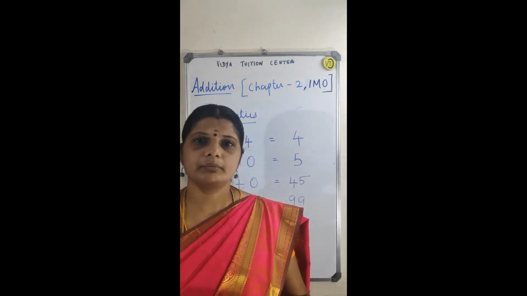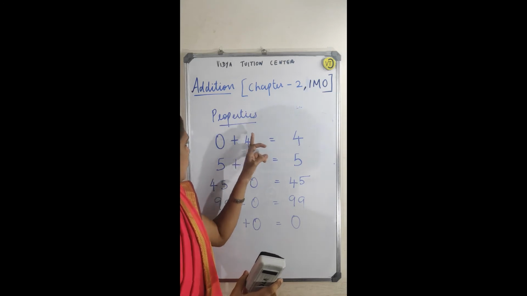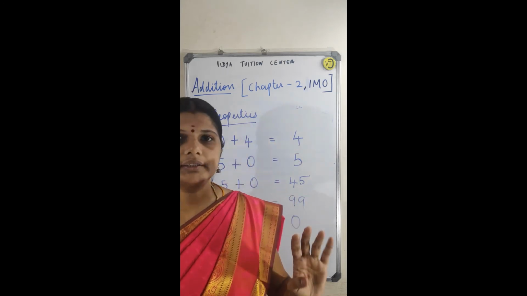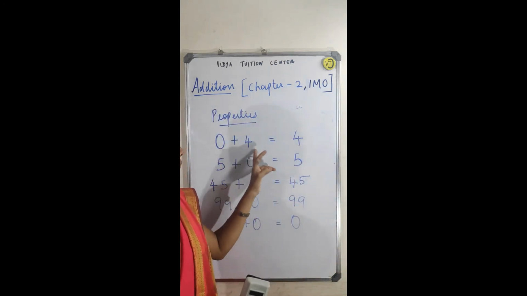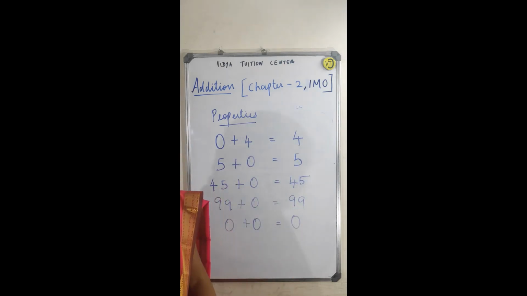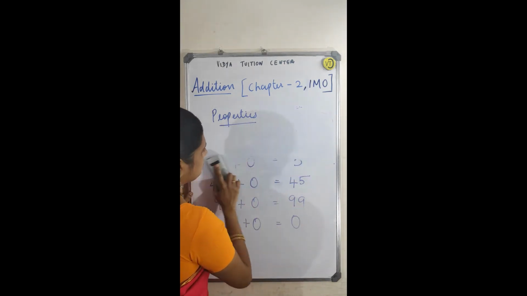Any number from 1 to 100, you know, right, Class 1 students? Any number added with 0, you will get the same number. 0 plus 4 is equal to 4. I have given some examples here. The next one is order.